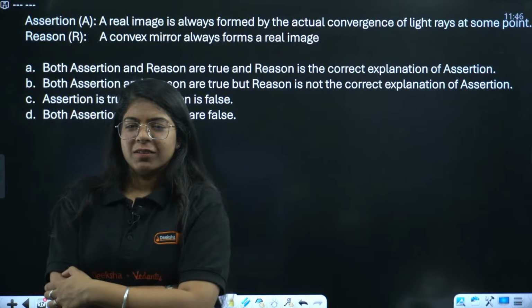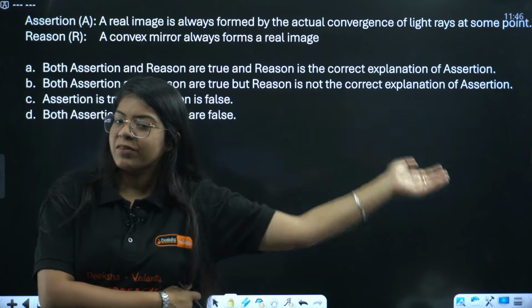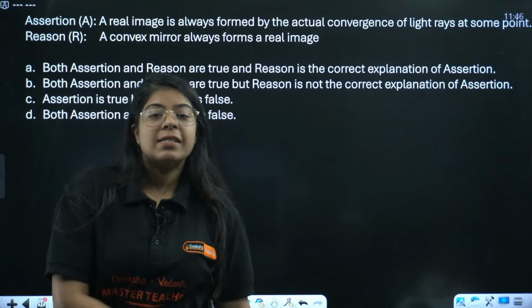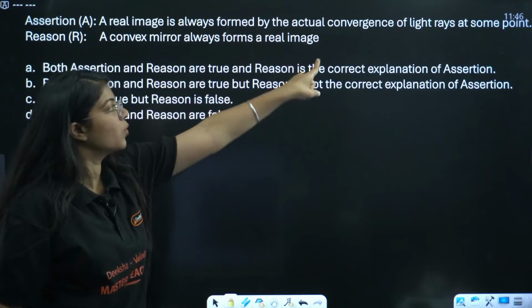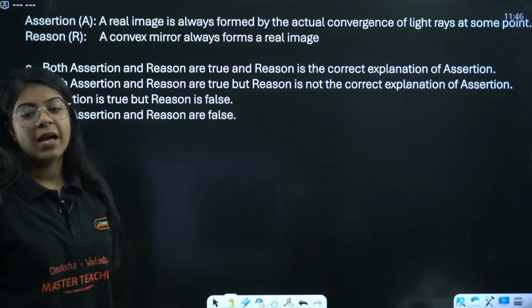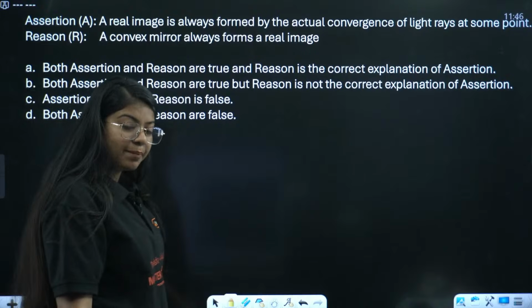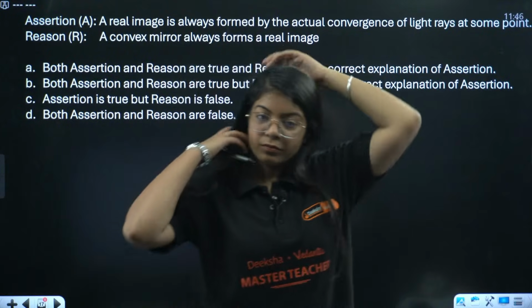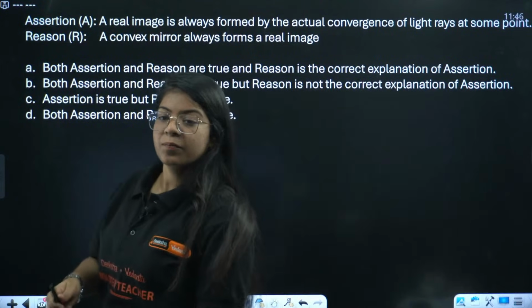Okay, everyone. Next question. Sharma ji, for you, we have the next question. The assertion says a real image is always formed by the actual convergence of light rays at some point. The reason, however, says a convex mirror always forms a real image. Reason is false.